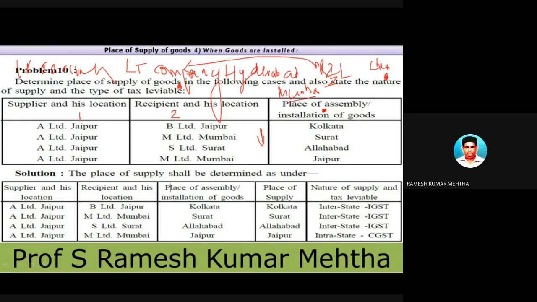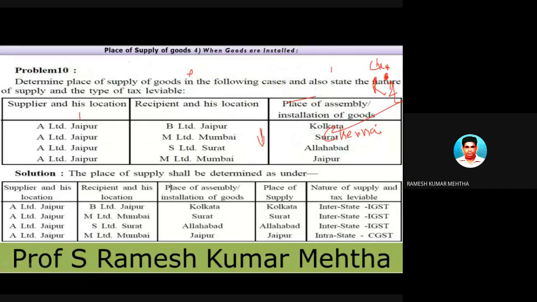The one who has given the order is Reliance Bombay, but it doesn't make any difference. What makes the difference is where the machine is installed, at Reliance Industries, Chennai. So the place of supply is where the goods are installed, commissioned or assembled, so it is Chennai. Who is supplying it? The one in Hyderabad. So two different states, and this is a case of interstate supply of goods. The place where goods are installed, commissioned or assembled is called the place of supply.